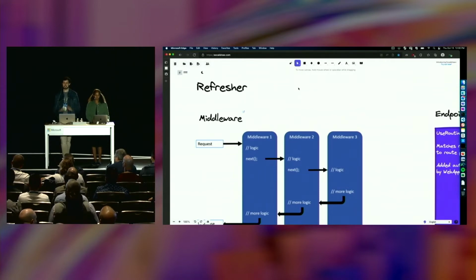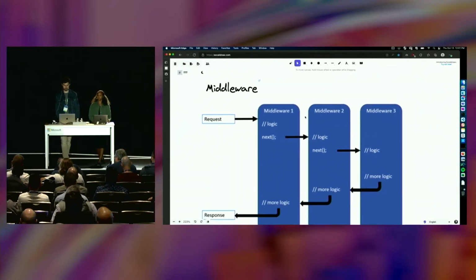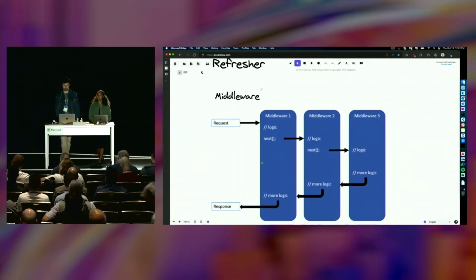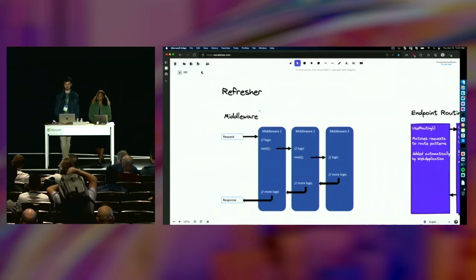So even though this is a 400-level course, I want to give everyone a bit of a refresher. People in the room, if this is not zoomed enough for you, please tell me. But this is straight out of our middleware docs. And I think we have some moderators who might have a link to this too that can help in chat. So middleware, I like to compare it to a Russian nesting doll of basically functions, right?